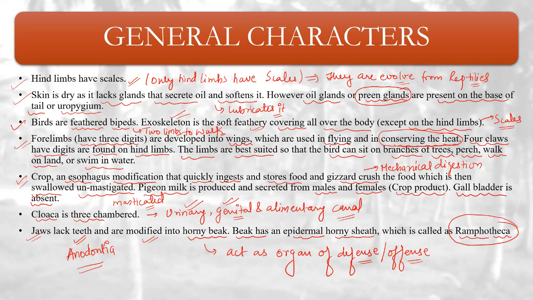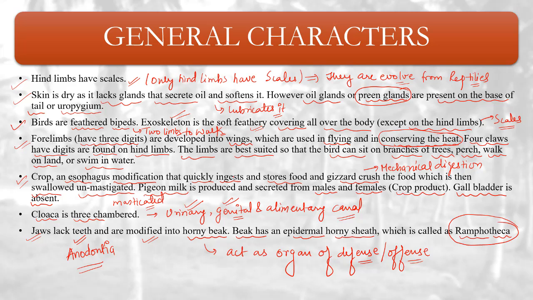And gizzard crushes, meaning the mechanical digestion. Pigeon milk is a crop product secreted by both male and female pigeons. Gallbladder is absent. Cloaca is three-chambered as it receives the opening of three main organs, the urinary, the genital, and the alimentary canal. Jaws don't have teeth, meaning anodontia, and their beak is horny.